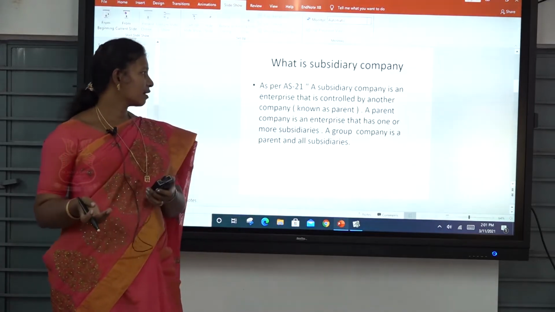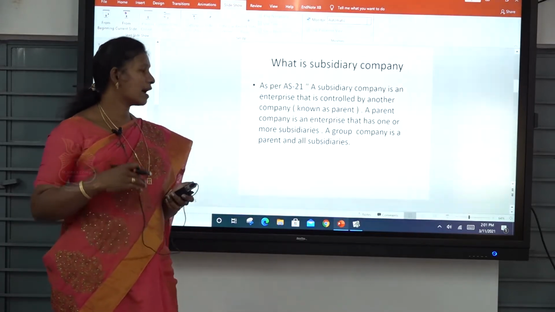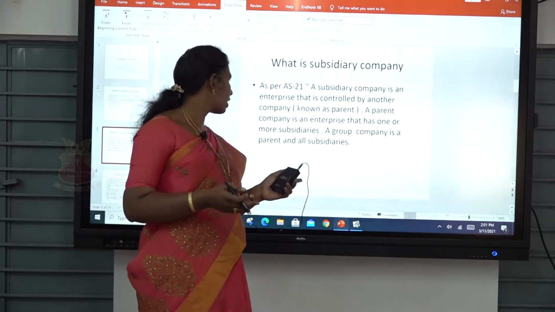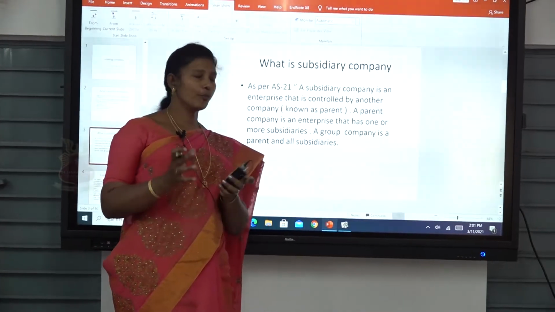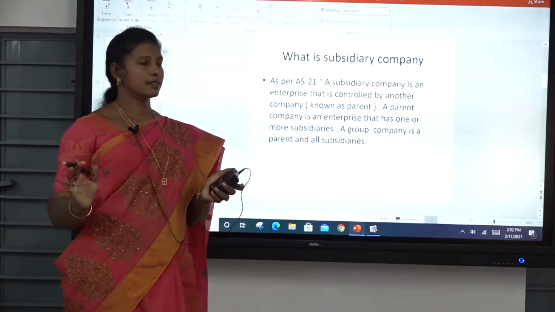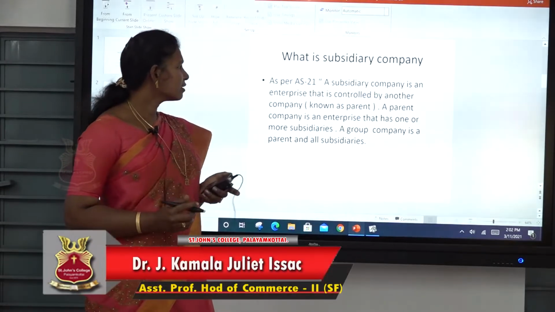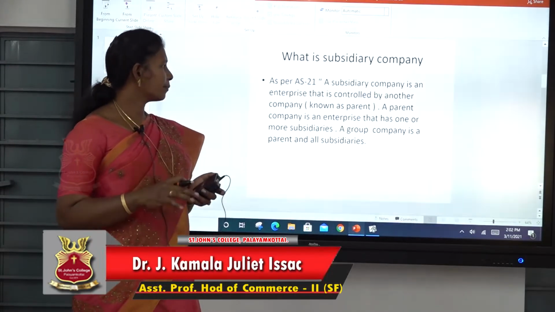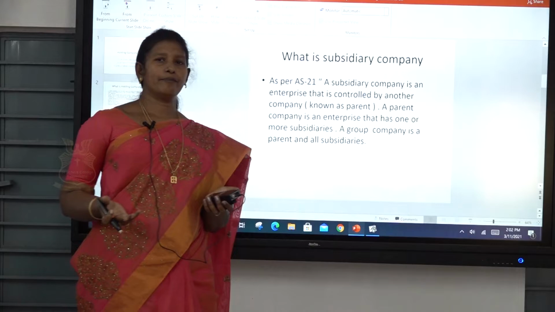A parent company is an enterprise that has one or more subsidiaries. A group company is the parent and all its subsidiaries. So here a holding company may be a group of companies.